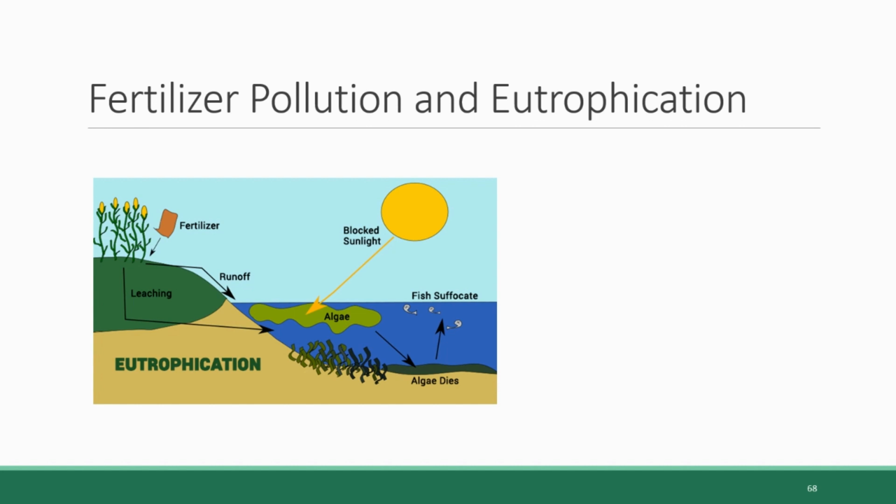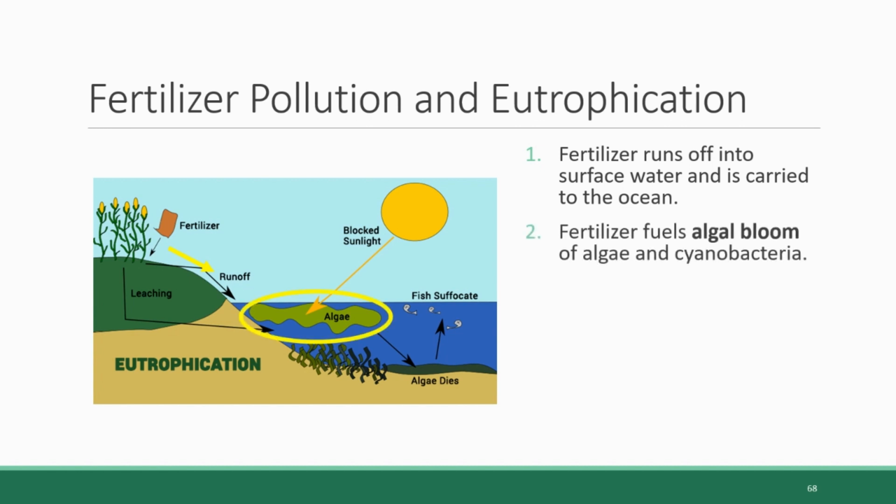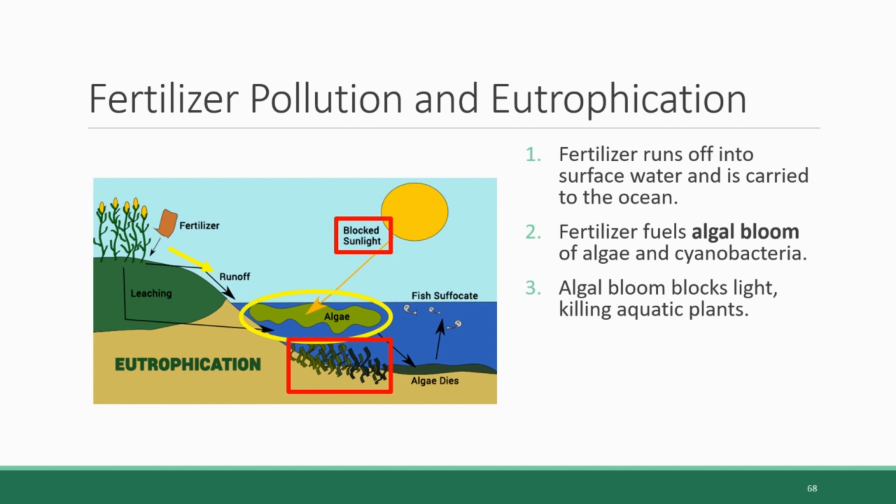The way that eutrophication works is that excess fertilizer that's applied to cropland runs off into surface water sources, which then carry that fertilizer to the ocean. And there, the fertilizer fuels what's called an algal bloom, which is an explosion in the growth of algae and cyanobacteria that really thrive on nitrogen and phosphorus, the two main fertilizer ingredients. And these blooms become so dense that they block sunlight from penetrating the water and reaching aquatic plants like seaweed that rely on that sunlight to grow, and that kills them.